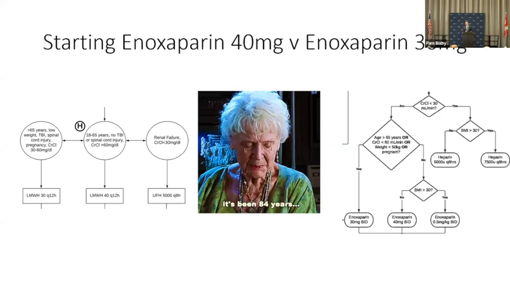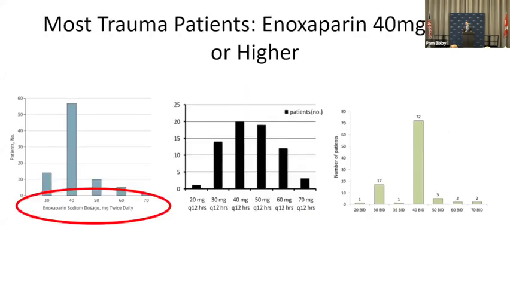So next slide. So why is that? We see repeatedly when we use anti-10A levels to guide the therapy that the median dose for all trauma patients is 40, so most patients can be started on 40, and a high percentage of these patients require more than 40, so that you really have to titrate your dosing higher for most patients, whether they're burns, orthopedic, or general trauma patients, which is from each of these slides here. Next slide.